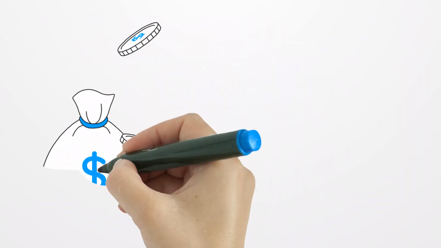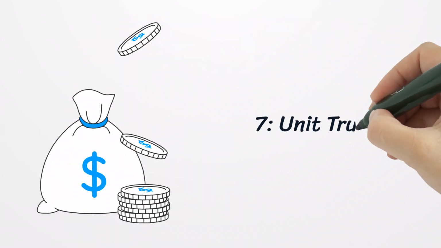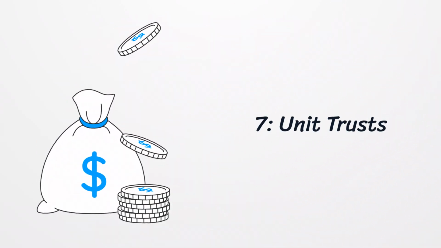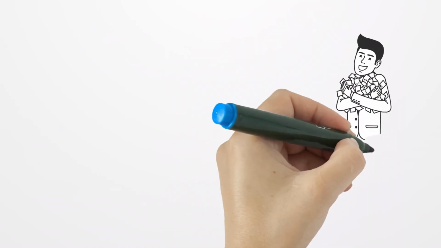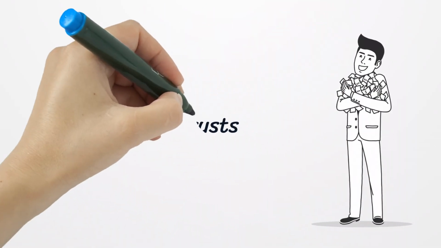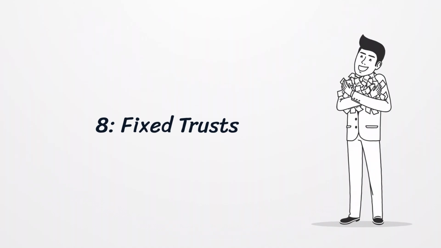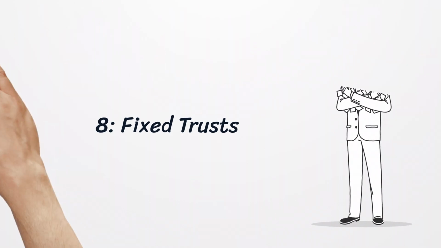In a unit trust, beneficiaries, called unit holders, have fixed rights to income and capital based on the number of units they hold. This structure is common for investment purposes. In a fixed trust, beneficiaries have a fixed entitlement to the income and assets of the trust. This structure provides less flexibility than discretionary trusts, but more certainty.